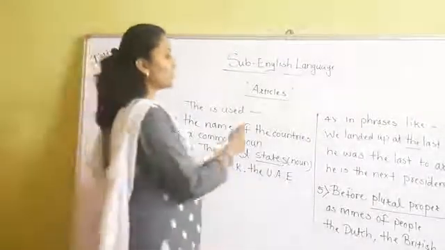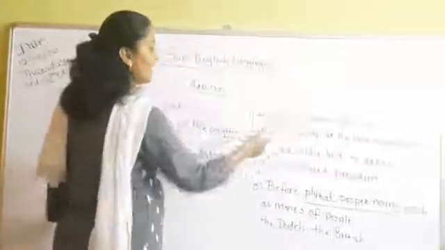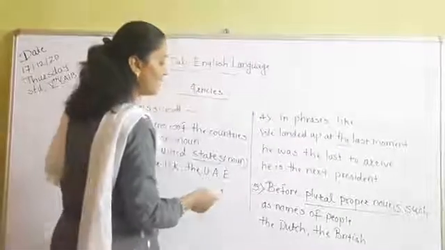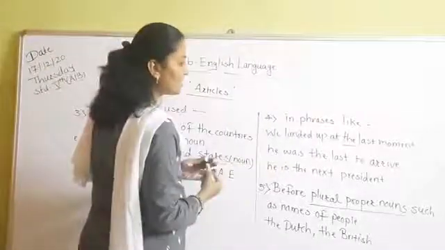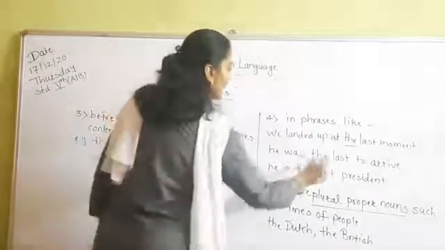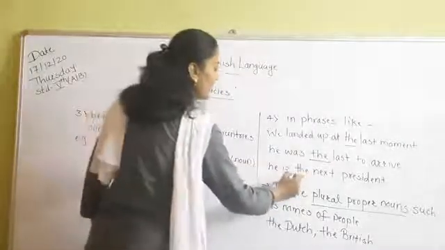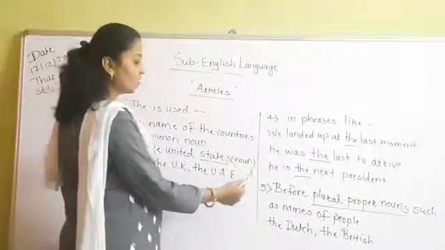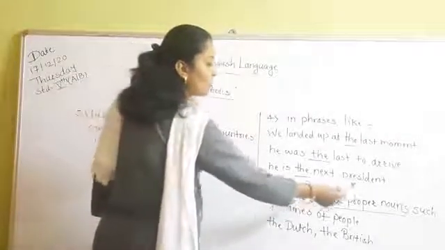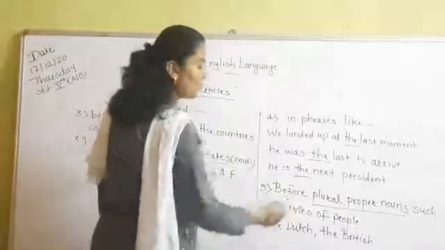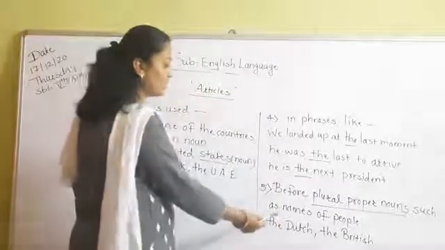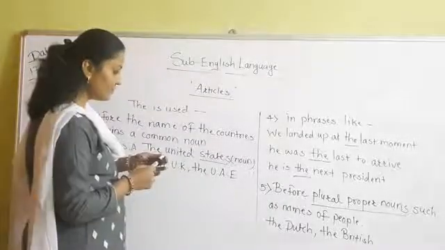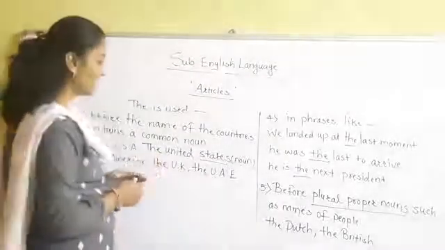Now we use the article the in phrases like: we landed up at the last moment. He was the last to arrive. He is the next president. Now see the fifth rule. We use the before plural proper nouns such as names of people. For example, the British, the Dutch, the Americans, the Turkish, like this.